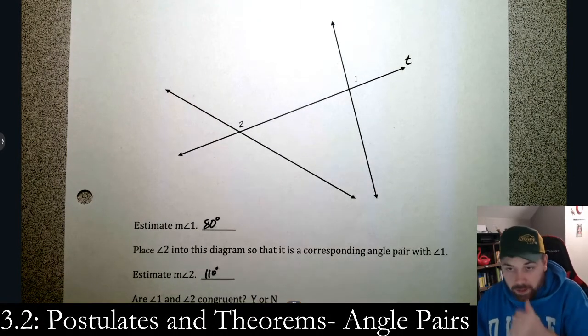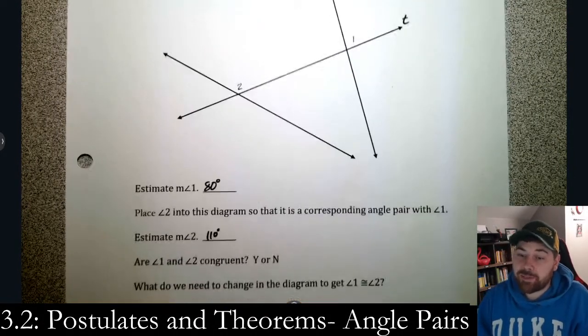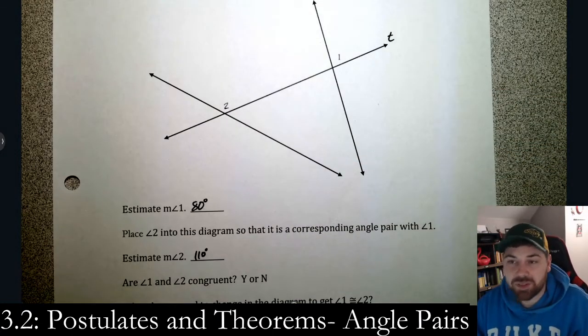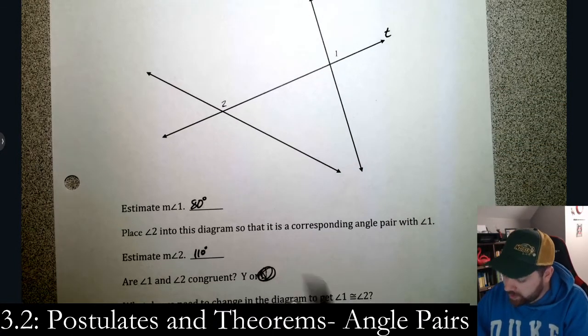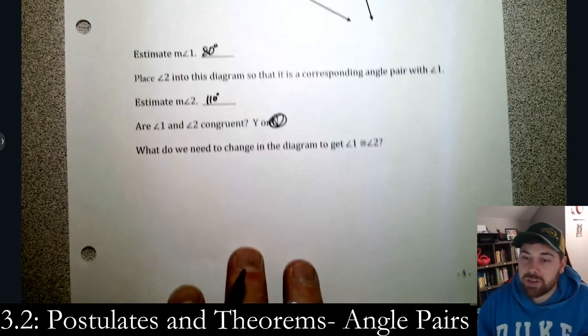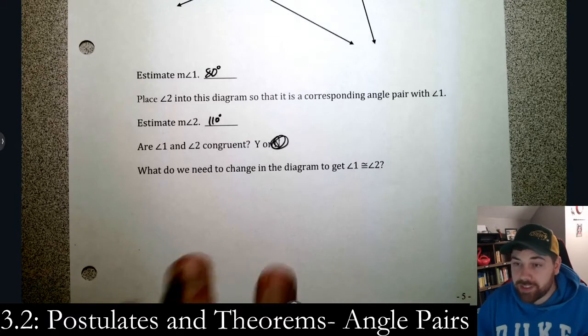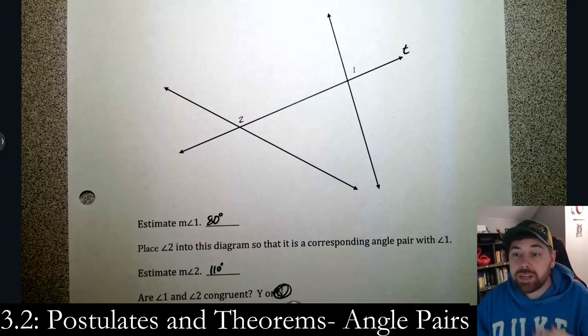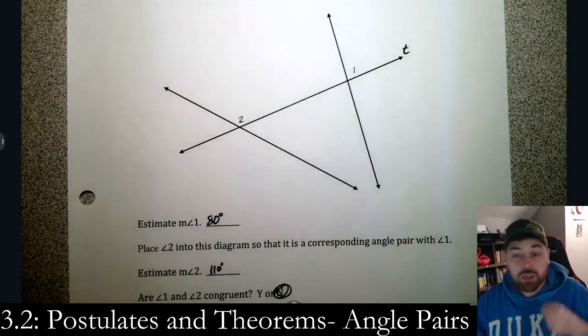Okay? Are those two the same? Even if my estimations were bad, do 1 and 2 look like the same size of angle? Absolutely not. So the question I want you to think about, which is probably not going to get you there right now, is what needs to change in this picture? If you could take those and move them around, what would need to change so that 1 and 2 are the same? That's what I want you to be thinking about right now. Try to develop an answer.